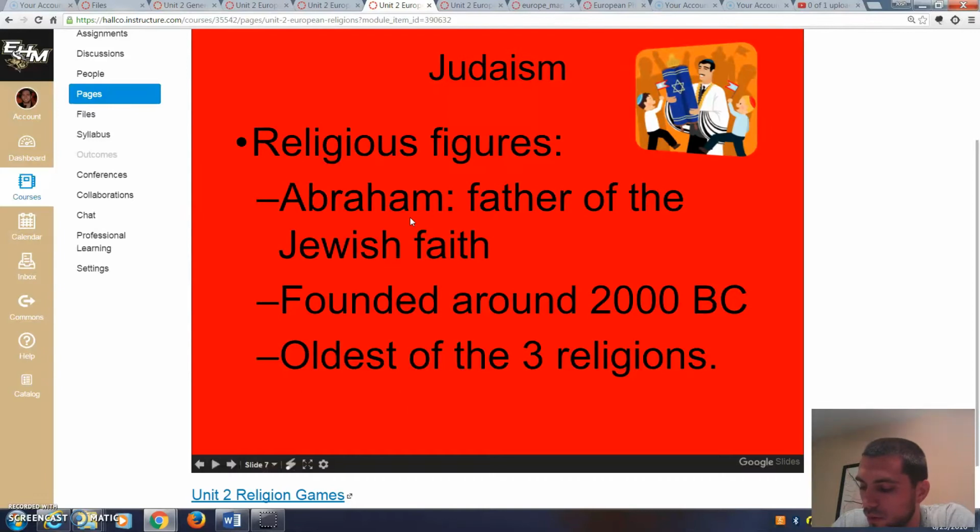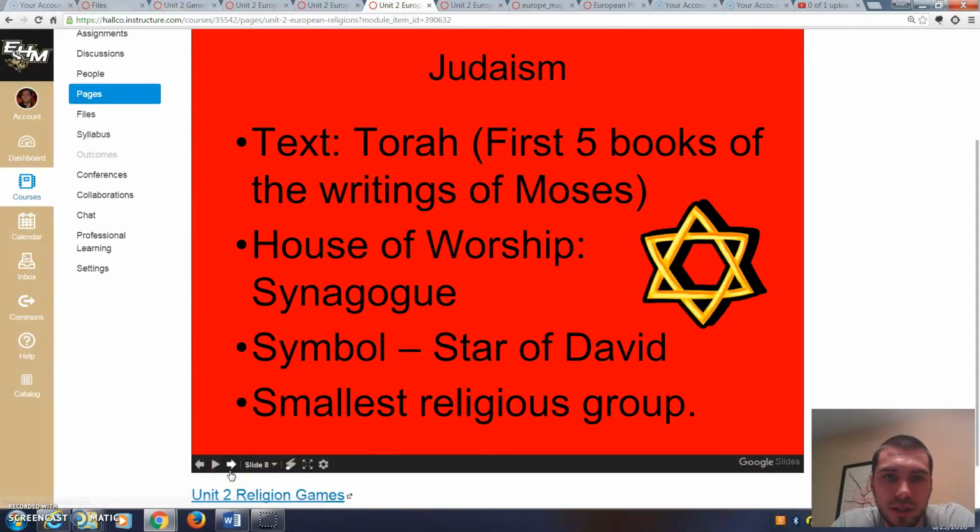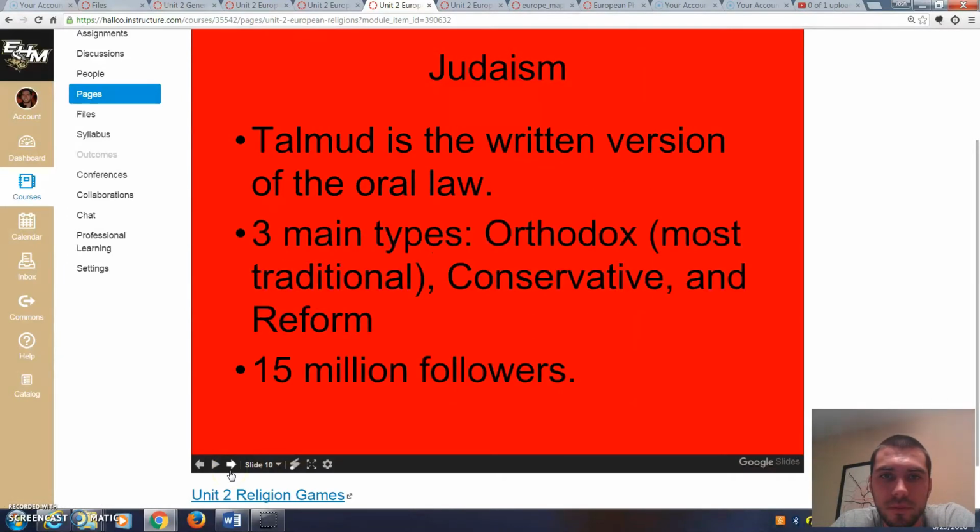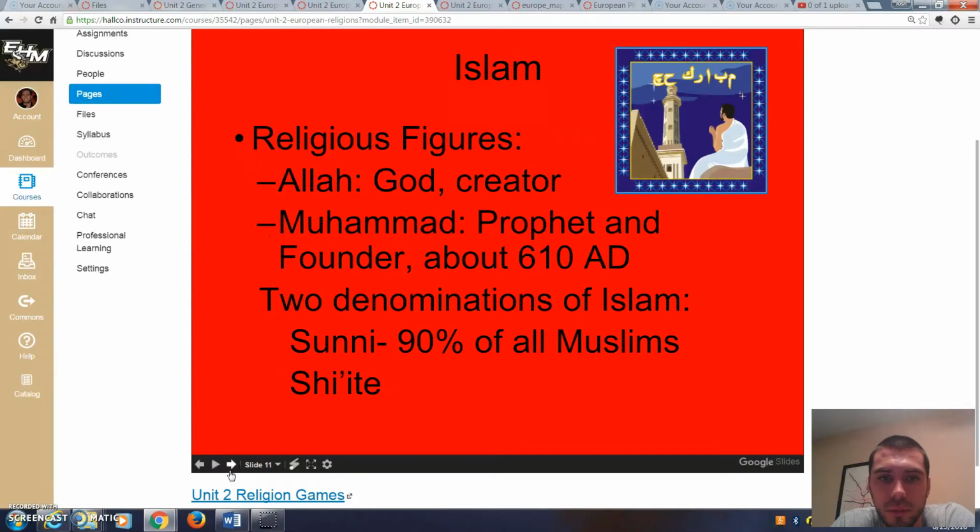Number 20. What are the two denominations of Islam? Okay. So if we go to Islam, right here, and we're looking for the two denominations, it says it right here. Two denominations of Islam are the two words that you see right here. And if you don't know what denominations mean, all that means are like two groups.